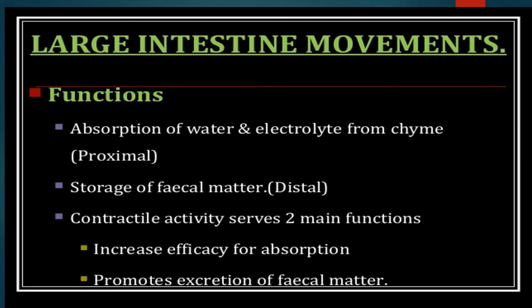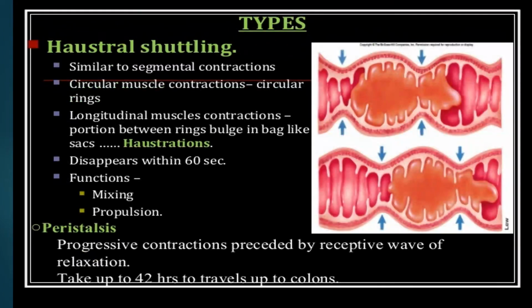Large intestine movements, functions, absorption. Mainly the large intestine is concerned with the absorption of water and electrolytes from the chyme, proximal. Storage of fecal matter. Contractile activity serves two main functions: increasing the efficacy of absorption, and promoting excretion of feces.